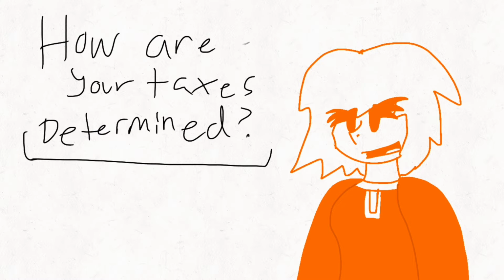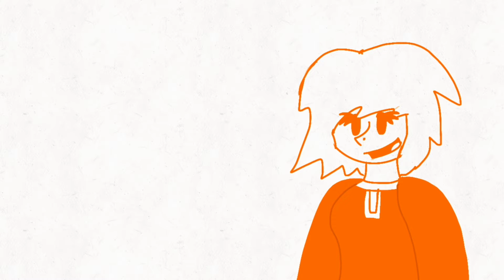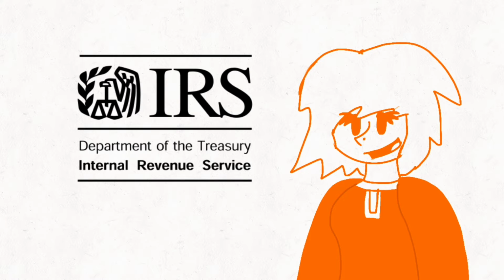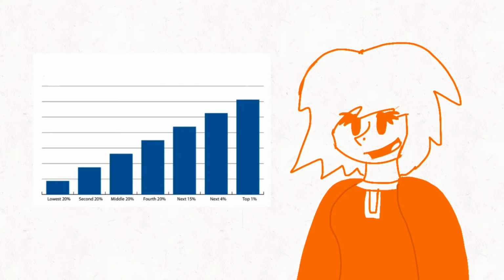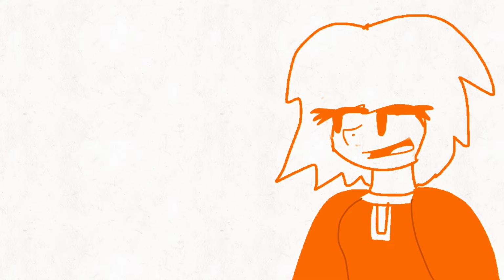How are your taxes determined? To determine your tax rate, the IRS, or the Internal Revenue Service, uses a series of ranges that represent increasingly higher amounts of income. These are called tax brackets. For every dollar of income you earn that falls into each bracket, you owe a percentage of that dollar in taxes. This is called progressive taxation. Quite the complicated thing, isn't it?